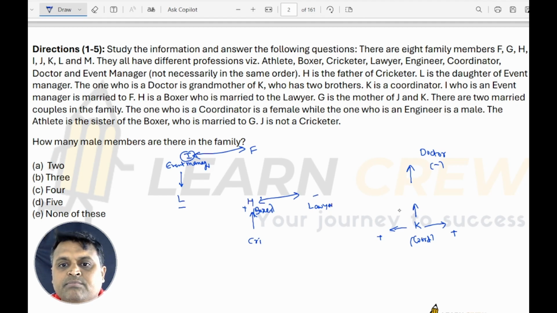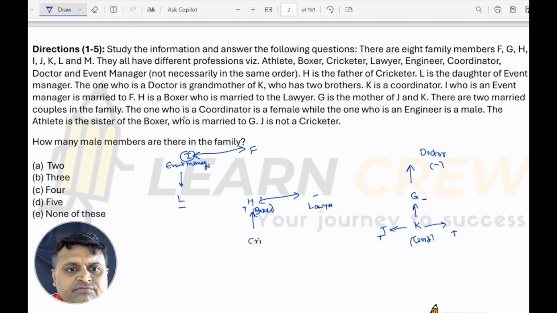G is the mother of J and K. So J is a brother of K, and G is the mother of J and K. There are 2 married couples in the family. One married couple is H and the lawyer. The other married couple is I and F.